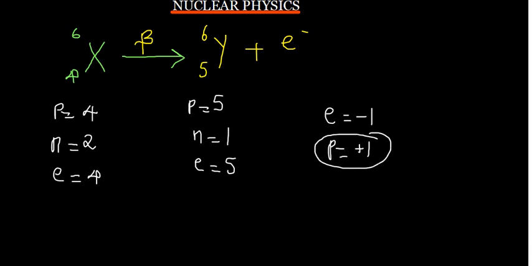We see the increase in the number of protons because the beta particle has a high affinity. Beta particles are high energy electrons. This is the kind of reaction that we can determine from beta particles.